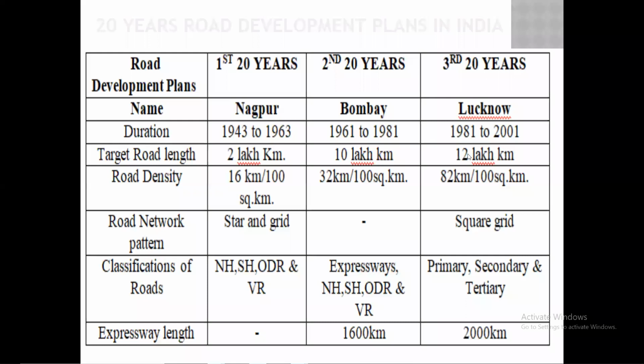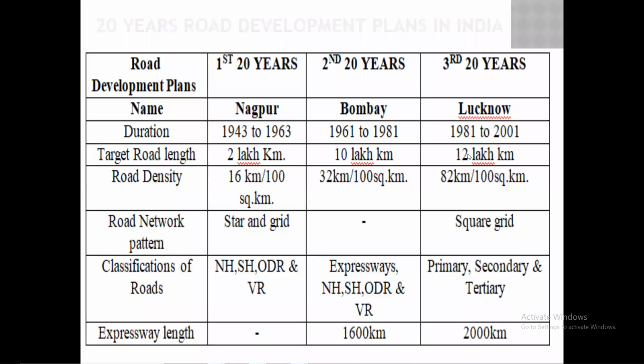Okay. Then they have decided to construct roads with different patterns. For the first 20 years development plan, they decided to construct roads with a star and grid pattern. In the Bombay development plan, they have not decided. In the Lucknow road development plan, they decided to go with the square grid pattern. What are these patterns of the road? It is our next point of the chapter. We will see in depth in that point. Just keep in mind: the Nagpur development plan is a star and grid pattern, and the Lucknow development plan is a square grid pattern.